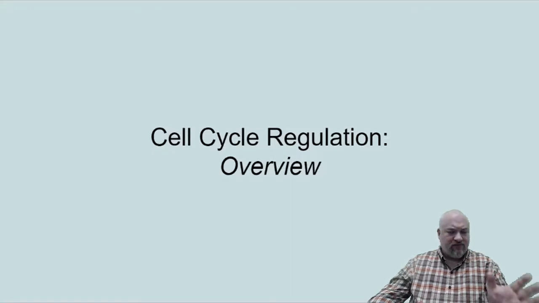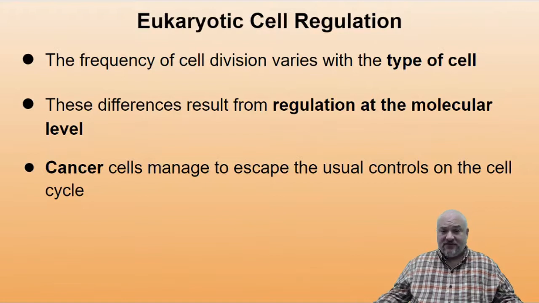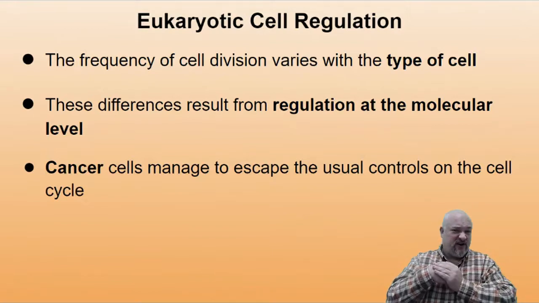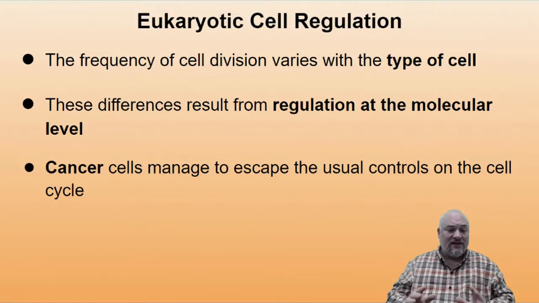So let's do a brief overview. The frequency of cell division varies with the type of cell. Your epidermal cells, skin cells up here, you're replacing this entire layer every 30 to 40 days or so. So we have pretty high frequency of cell division in these cells. But in other cells, like nerve cells, you have very little cell reproduction. So it depends on which type of cell, how rapidly this happens.